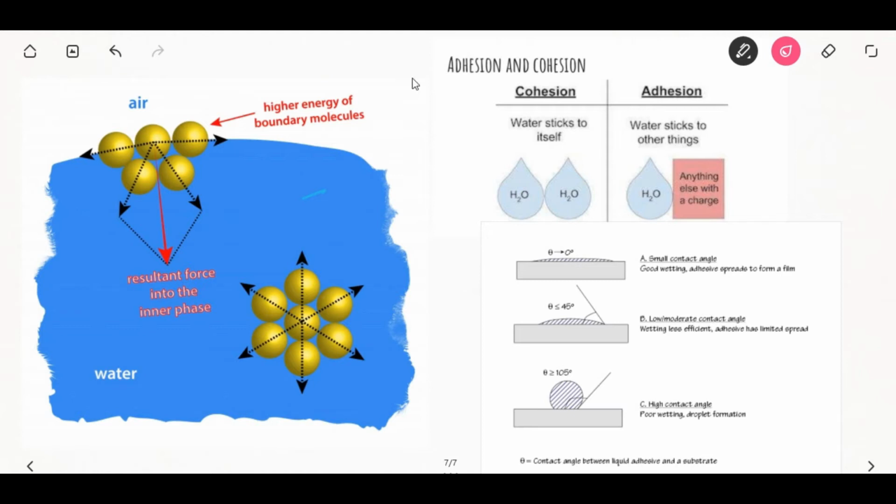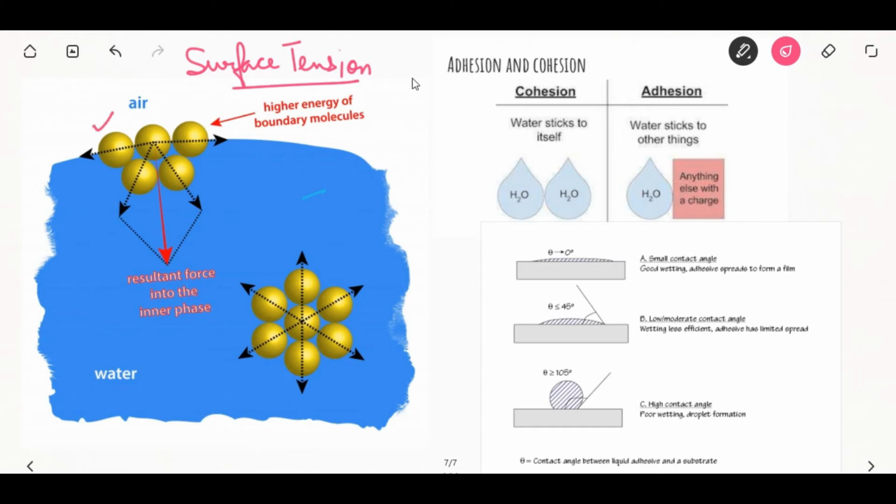Coming to topic surface tension. So energy at the surface of solid is greater than its interior. As we see, the energy at the outer surface is greater than the energy at the interior.